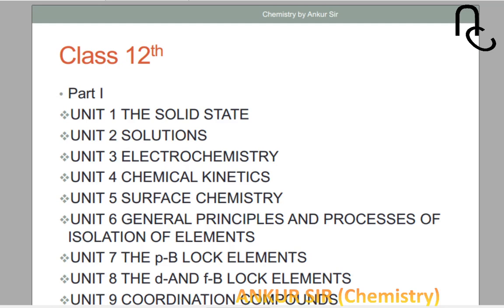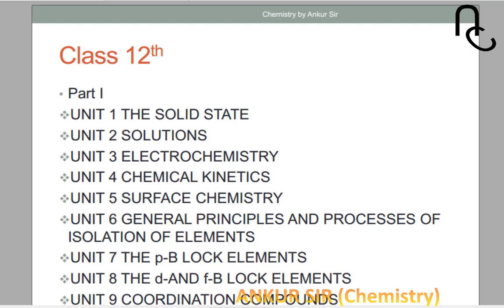Ninth, coordination compound. That is a surprisingly totally new chapter, in terms of logic and chemical reactions. So this is actually a different unit.